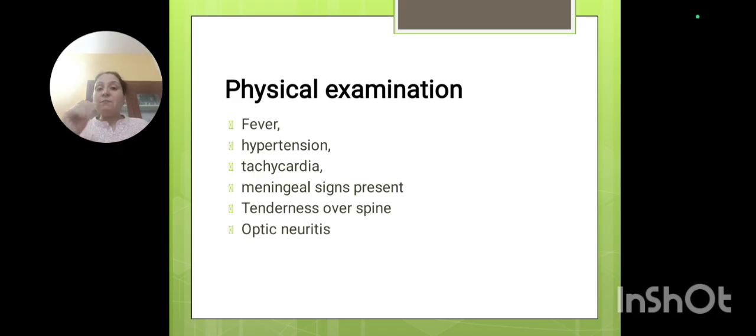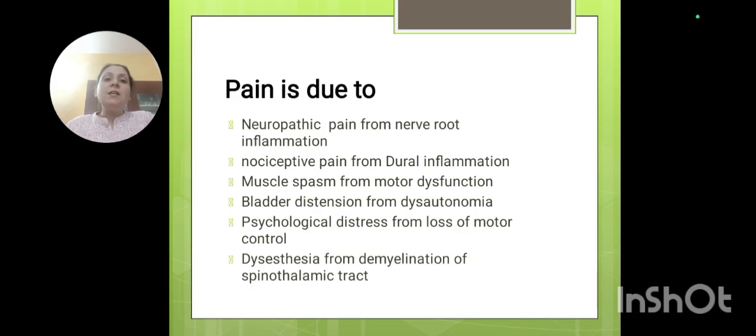The person will have tenderness around the spine, in the area which has been involved. The person will pinpoint and say, I am having tenderness here. And optic neuritis, infection of the optic nerve, is also seen. Now this pain can be because of any of these reasons.